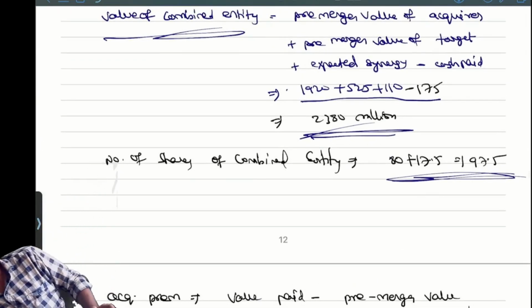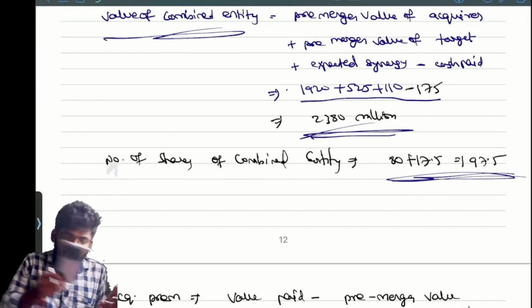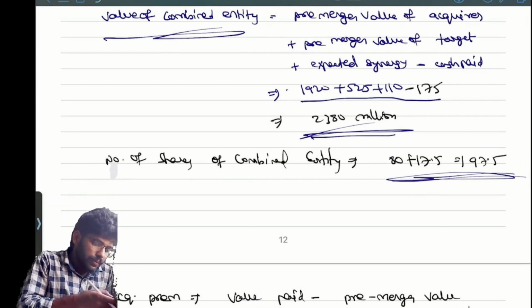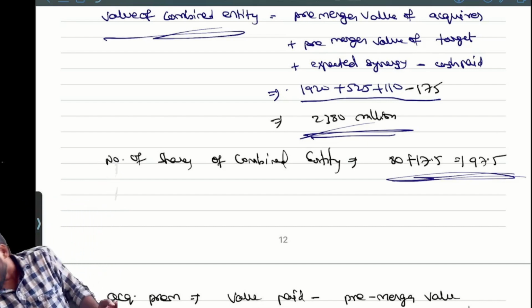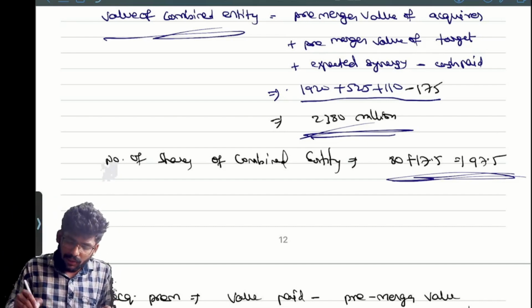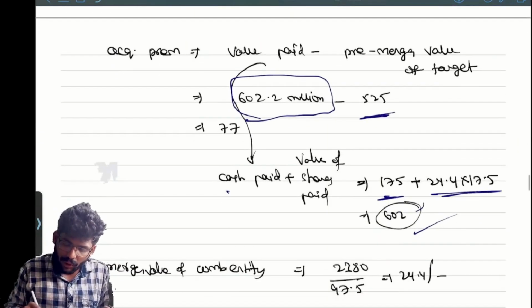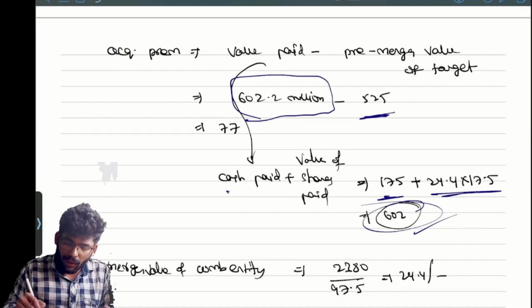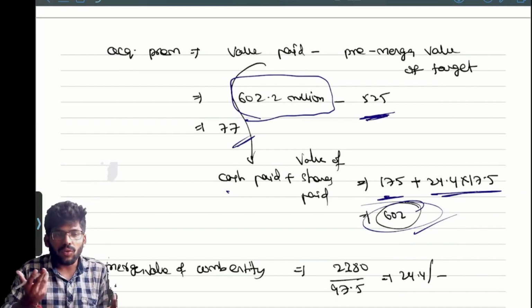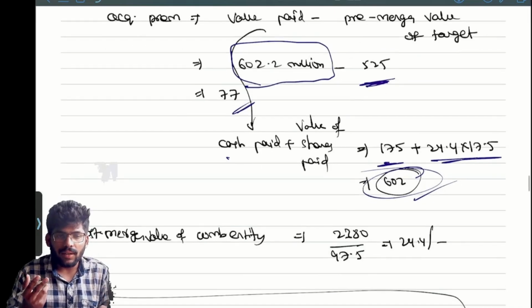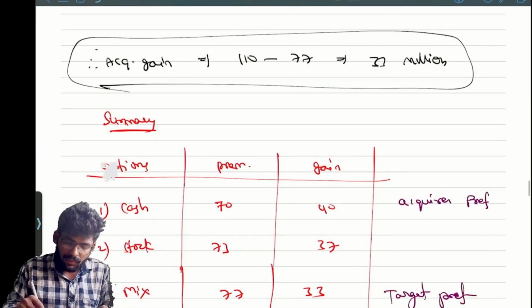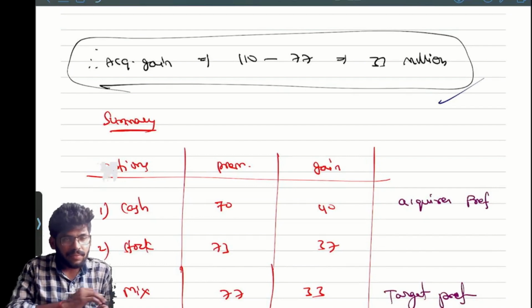Please calculate once again: 2380 by 97.5 is 24.4. Minus this value, you will get 77.33 as the acquisition premium. So the acquirer's gain you can easily calculate: 110 minus 77.33.